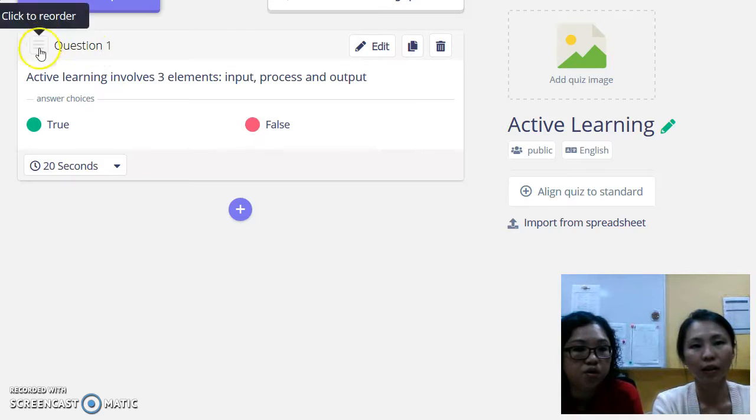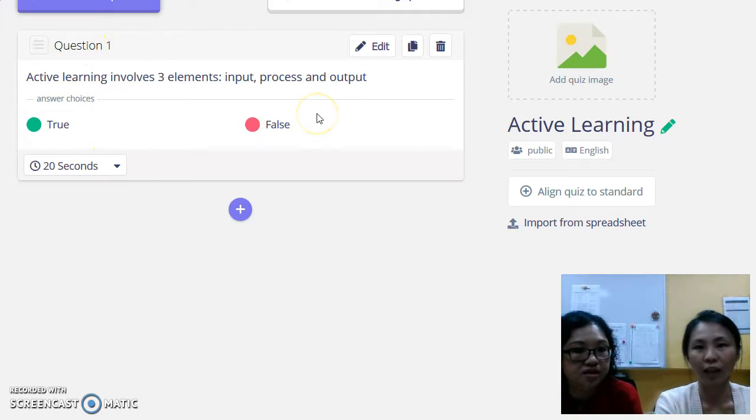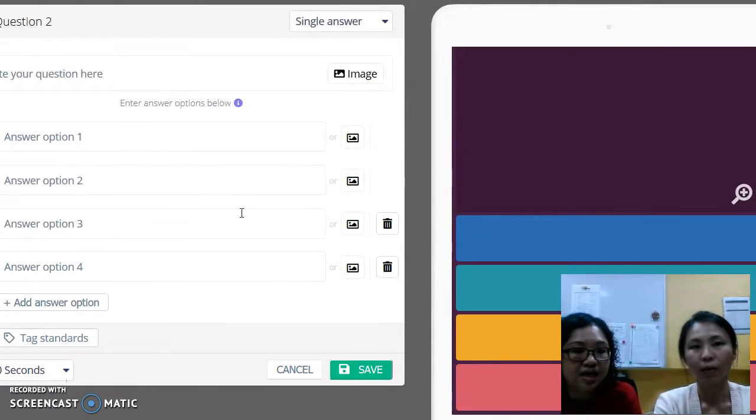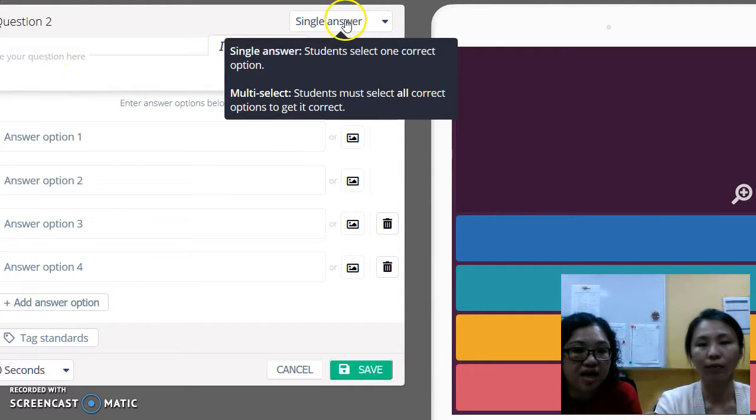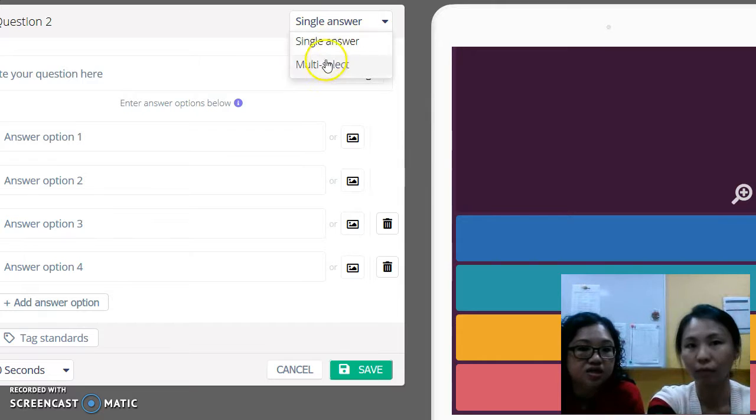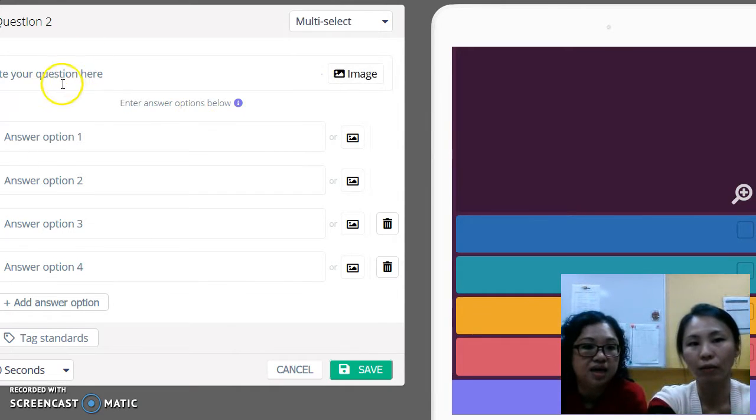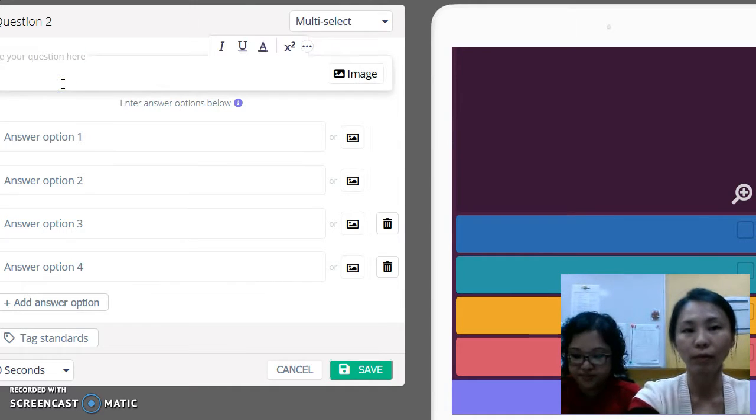So now we have here question 1, true or false, and we have 20 seconds, we can see here. If you want to create another new question, we can click at the top left here, create new question, or we can click the plus here, which is faster. Now I'm going to show you the multi-select, where one question can have multiple correct answers. So click on multi-select and let's put our question.